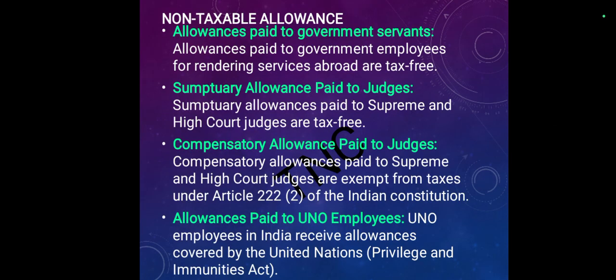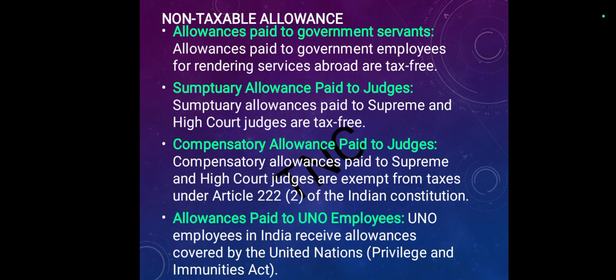Non-taxable allowances. Allowances paid to government employees for rendering services abroad are tax free. Sumptuary allowance paid to Supreme and High Court judges is tax free. Compensatory allowance paid to Supreme and High Court judges is exempt from tax under Article 222, subsection 2 of the Indian Constitution.